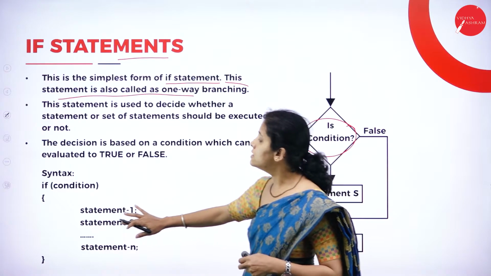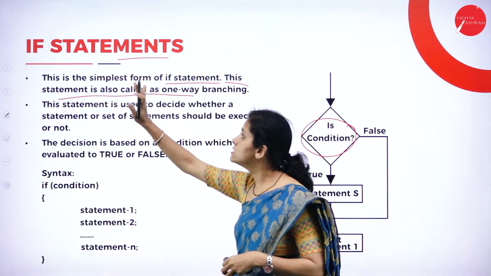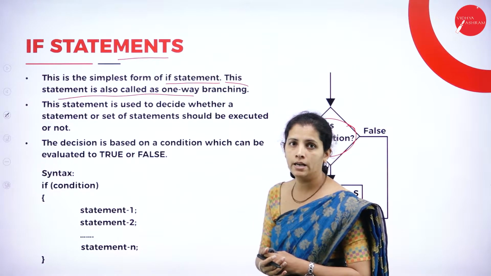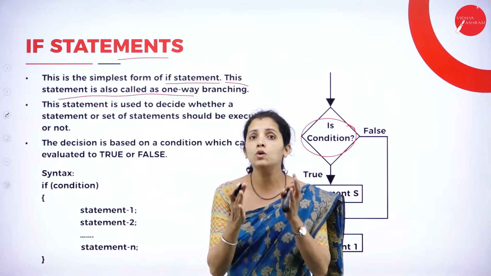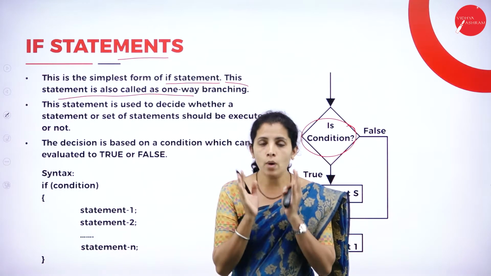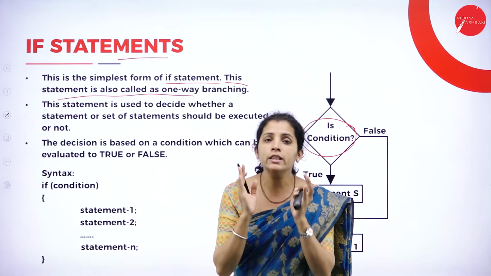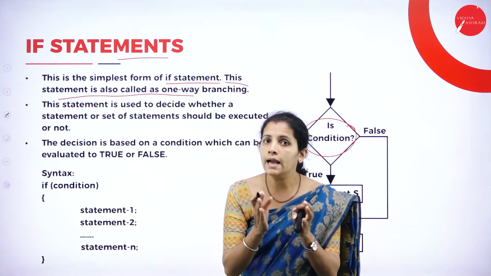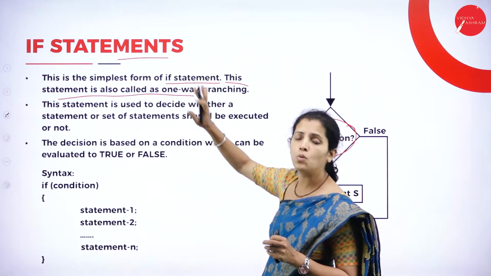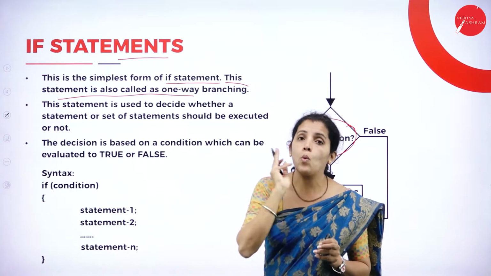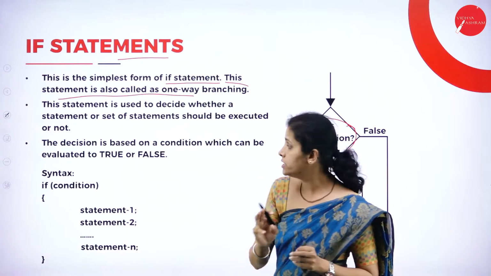This is the syntax for the simple if statement. Now dear student, think that I want to join college. I have only one option. In that case, I can consider the if statement. So only one decision, or one-way branching.